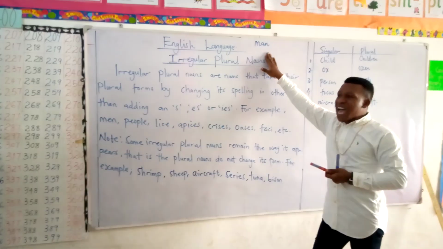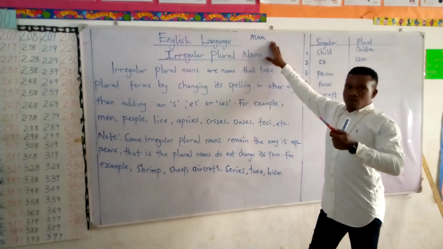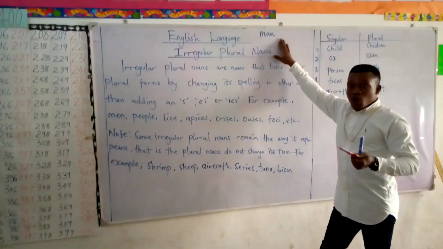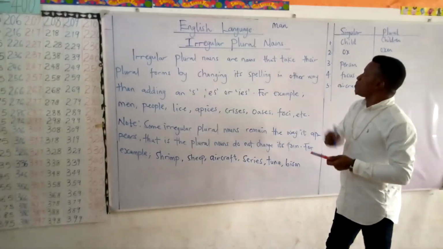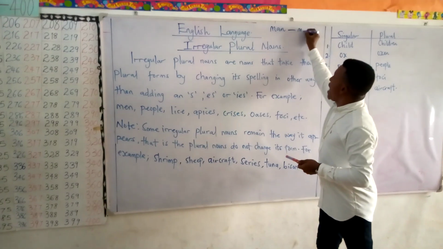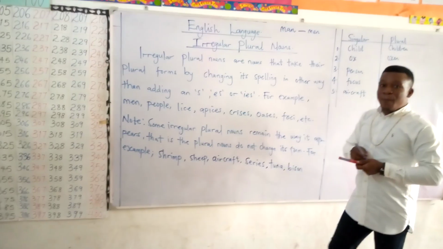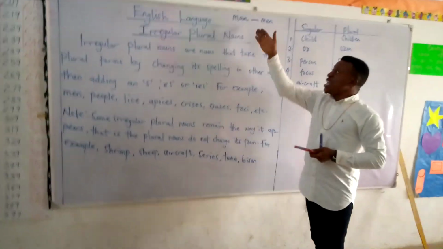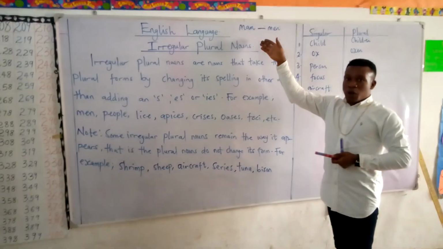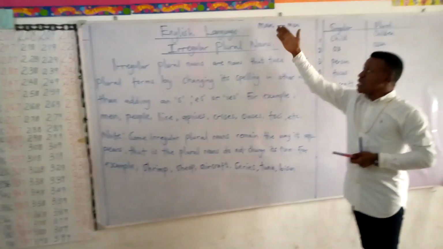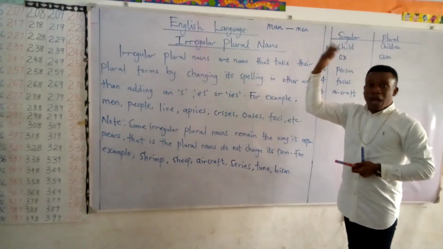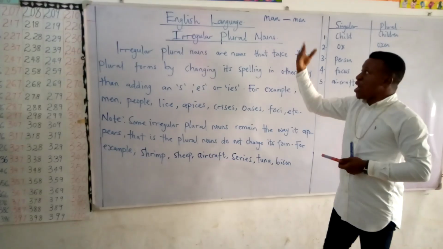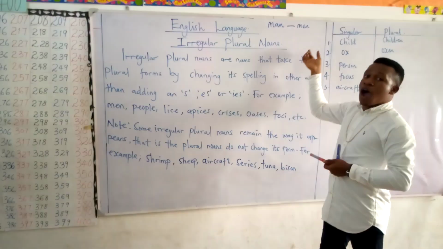Man. When we have more than a man, we say they are men. Men. Now, this is an irregular plural. Man, the plural, men. Unlike regular plurals where you might have car, cars.